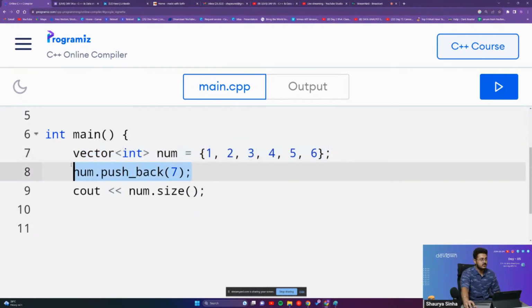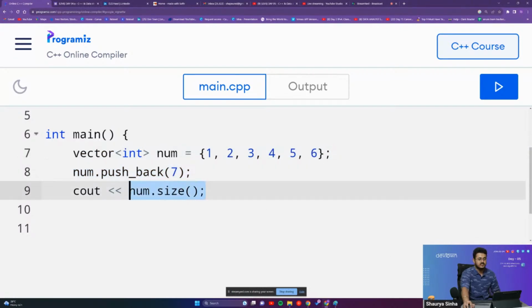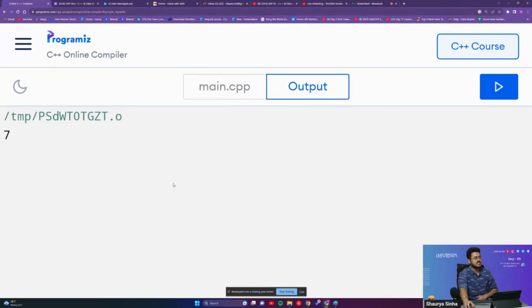We are adding a new element inside of that vector, that is 7. And we are checking what is the size of the new vector. So if we check that, the answer is coming up to be 7. So everything is working absolutely fine.